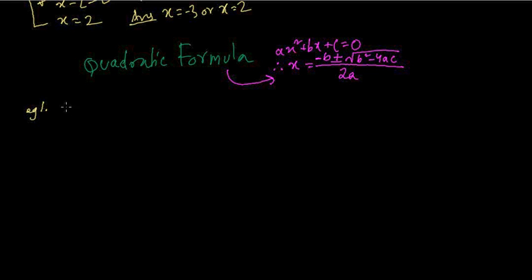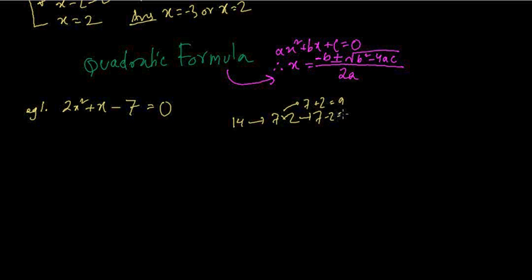Example 1. 2x squared plus x minus 7 equals 0. Now 2 sevens are 14. There is no other way we can write 14 except as 7 into 2. So 7 plus 2 is 9, 7 minus 2 is 5. There is no way you can get plus 1. So you cannot do this by the factoring rule because there is no factor to this.